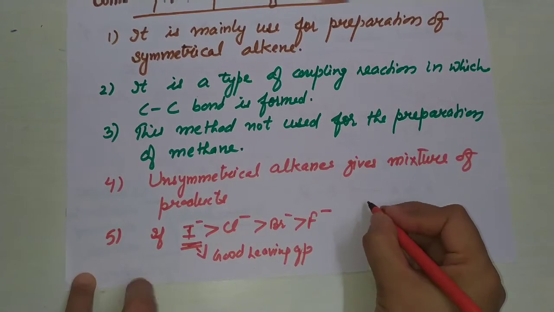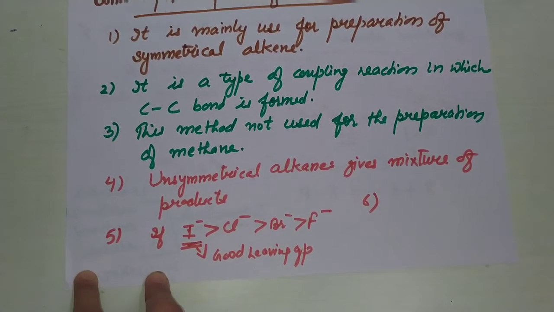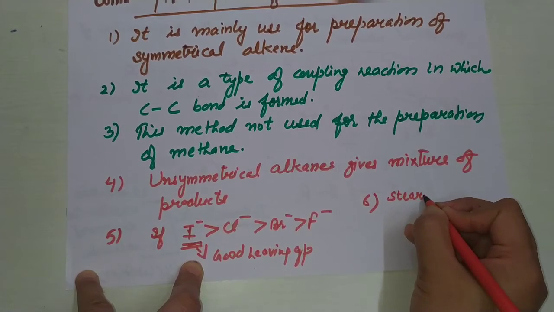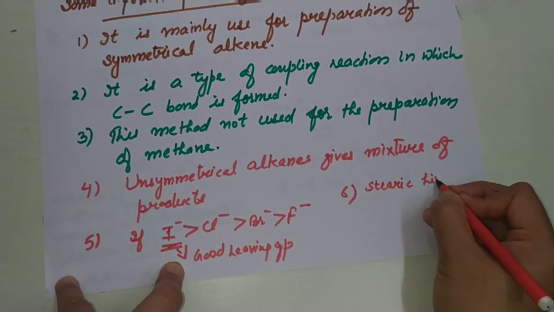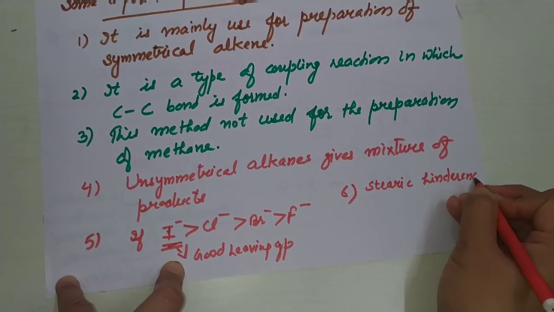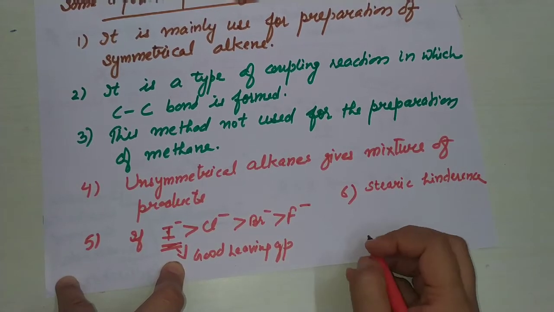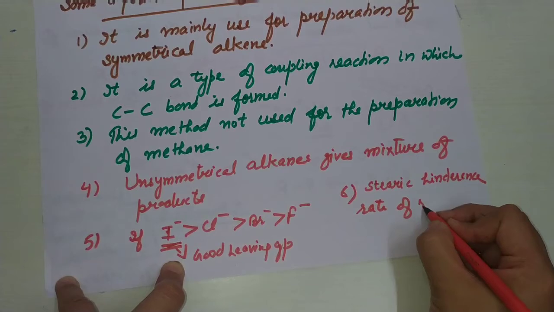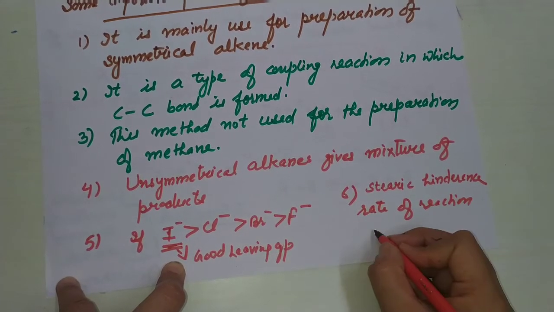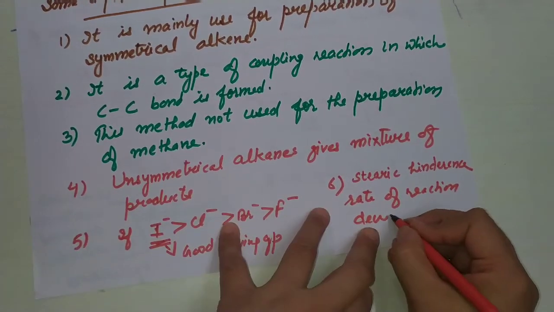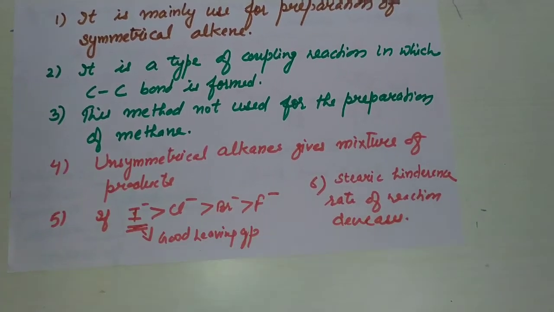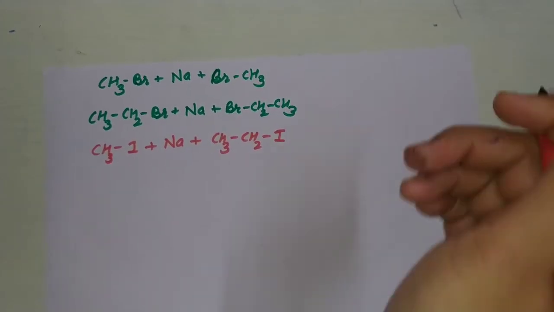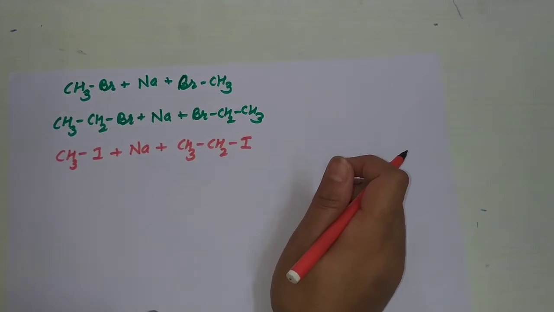And next is the sixth point, and the last point is if there is a steric hindrance. If a bulky group is present, then the rate of reaction decreases. Now we take some examples to explain the Wurtz reaction.